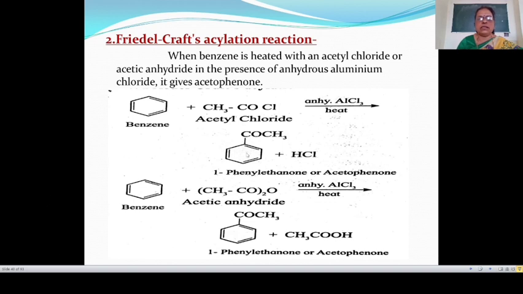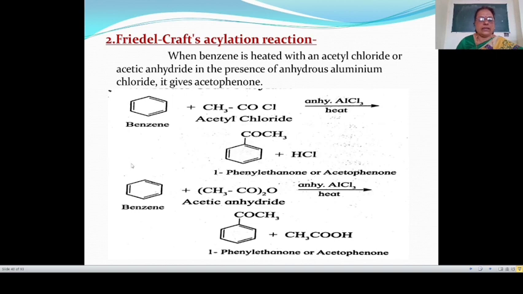Also, this is carbon number 1, carbon number 2. At position number 1, the phenyl group is attached and there are 2 carbon atoms, the alkane is ethane, the E is replaced by ONE, and therefore the name of this formula is 1-phenylethanone. Meaning benzene, when heated with acetyl chloride in presence of anhydrous AlCl3, gives acetophenone.